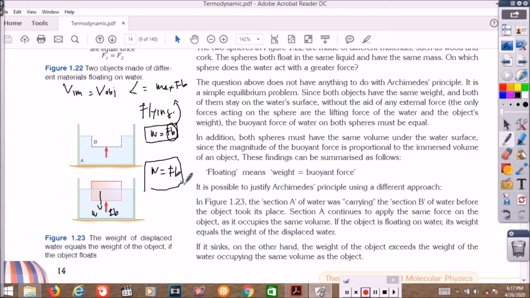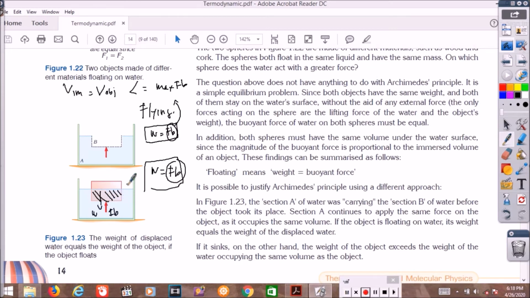But in floating, the Fb is not the maximum Fb, because the volume immersed is only this part, not all the volume of the object. You have to understand the difference. For flying, Fb is maximum, but for floating, when weight equals Fb, Fb is not maximum, because the volume immersed is only a part of the body.